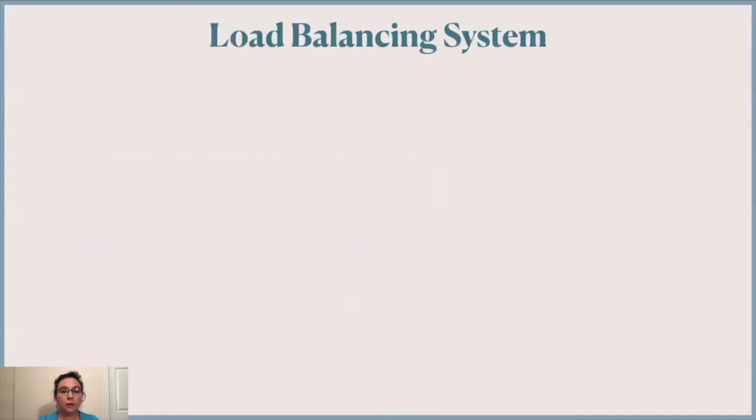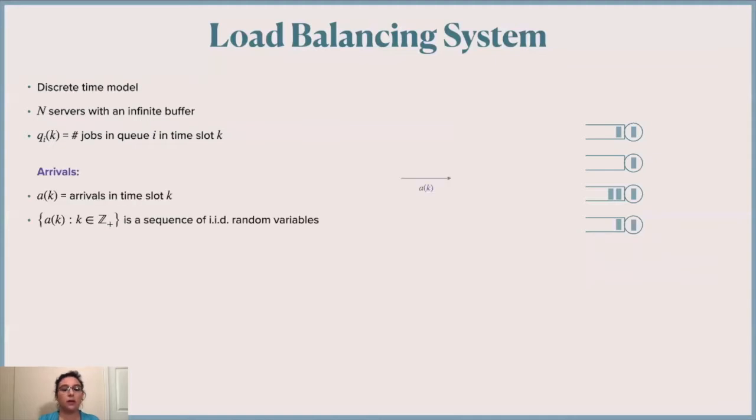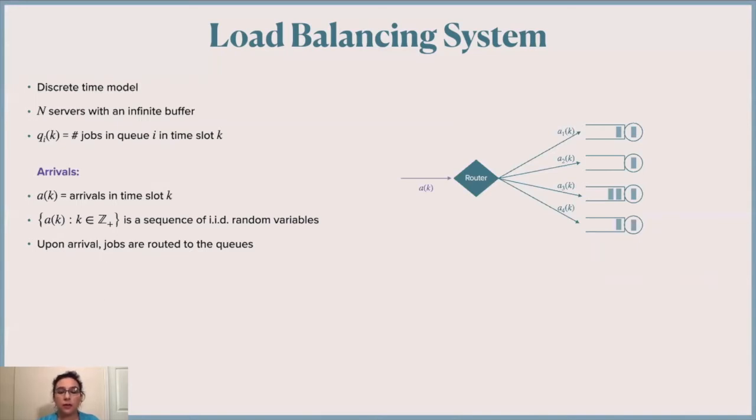We will look at a load balancing system in discrete time, meaning that we will be looking at time slots or time windows. There are n servers, and each server has an infinite buffer. The number of jobs at the beginning of time slot k in queue i will be denoted by Qi(k). The arrivals to the system occur in a single stream, and we will denote them by A(k), which will be a sequence of IID random variables. And then after arrivals, a router has to decide where to send the arrivals of each time slot.